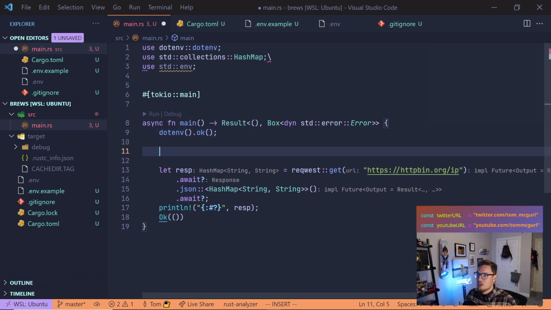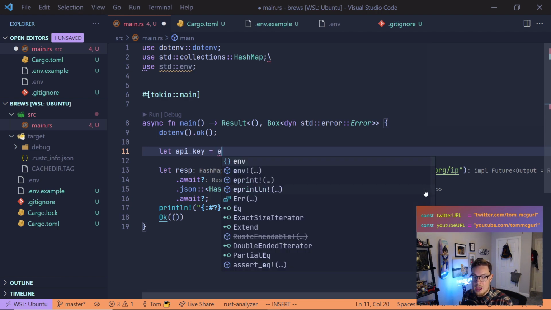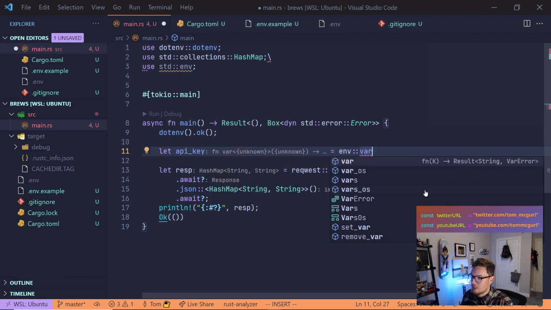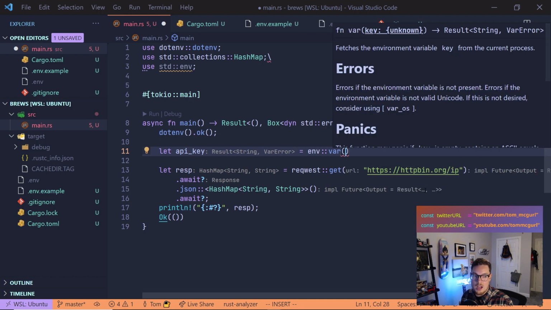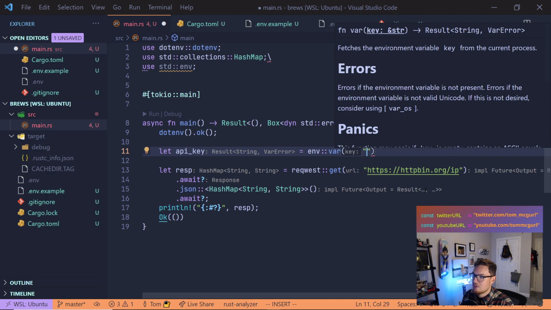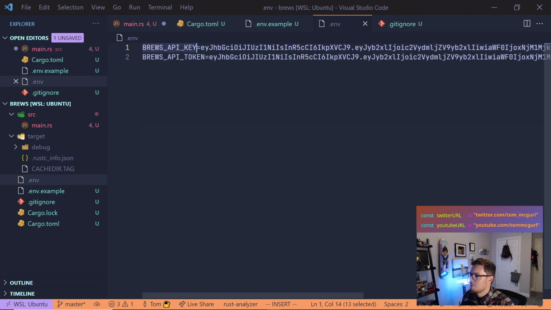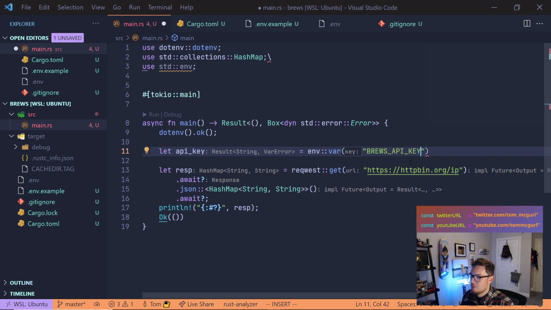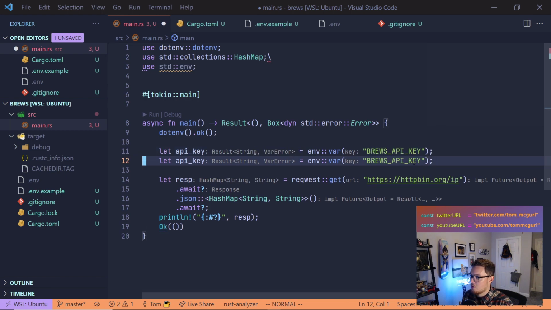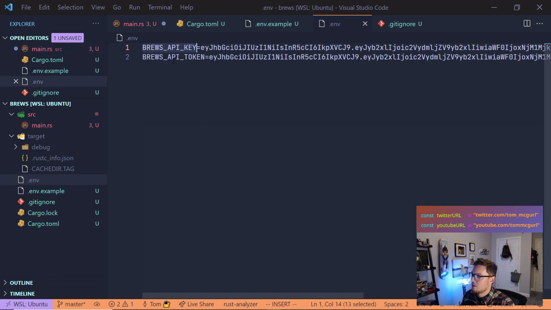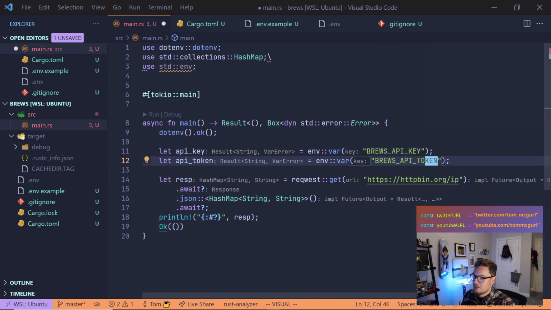Now, to pull those values out, we simply just ask for env and then the key. And we know what the key is because it's the key from our .env file. So we can do let API key equal, and we can just do env, and then we're going to use var because we want to get a particular actual env variable, and then we're going to give it the key, and the key here is going to be one of these keys. So our API key is this. We'll just copy that, put that there, and then we want the token, API token, and again the token is just this. Copy that, paste that there.